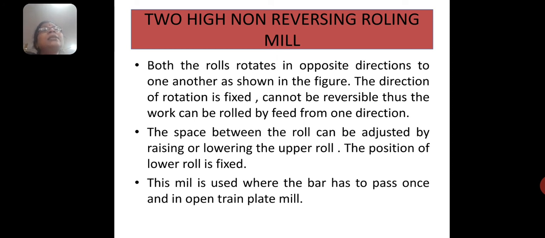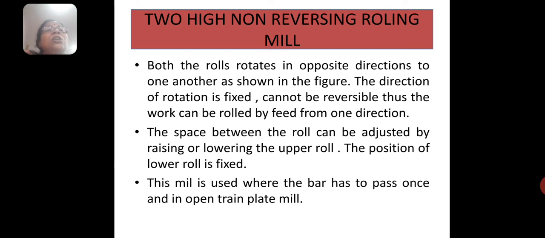So the first one is the 2 high non-reversing rolling mill. 2 high means only 2 rolls are used, or one pair of rolls is used, which we have discussed to illustrate the process of rolling. In this mill, both the rolls rotate in opposite directions to one another, which was shown in the previous figure.